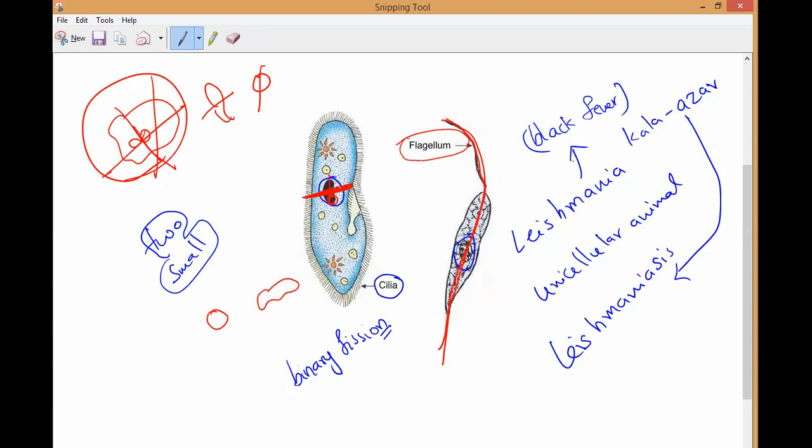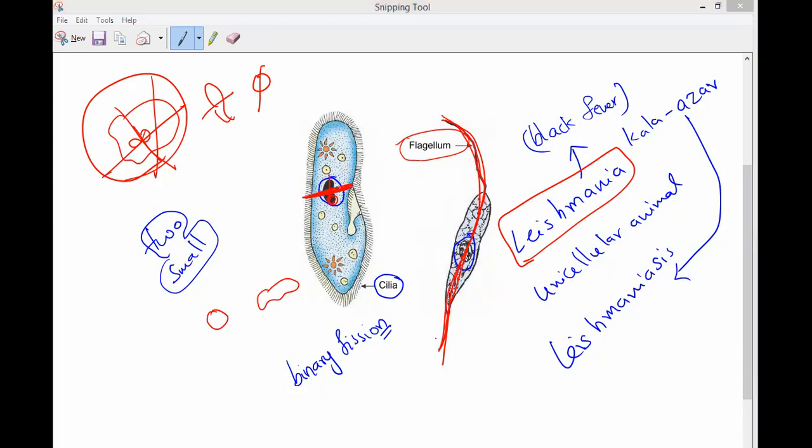But what will happen in Leishmania? In Leishmania, binary fission always takes place with respect to the flagellum. Across the flagellum only, the binary fission will take place. That is why it is different from amoeba. That is what you have to understand. Have you understood, guys? Yes. So that is why we can say the binary fission of Leishmania is different from amoeba.